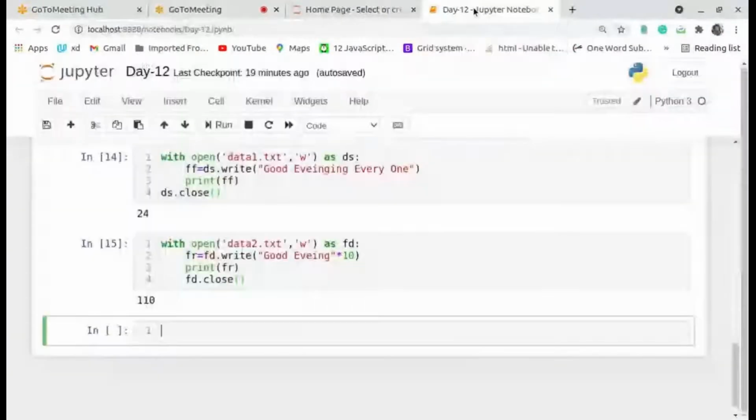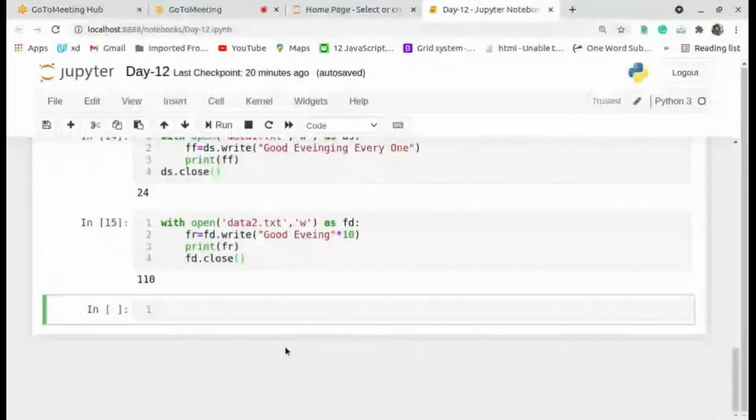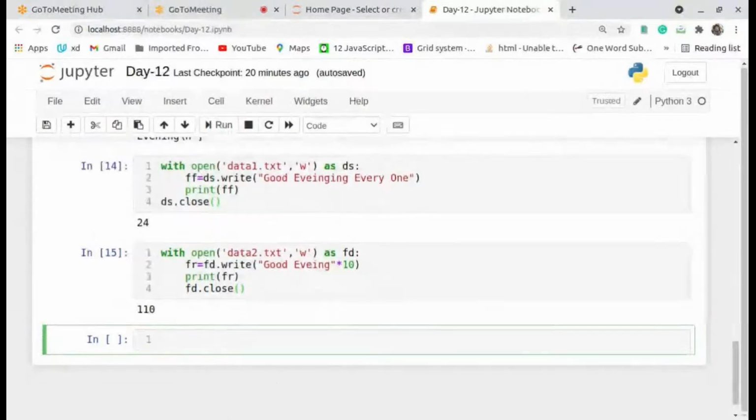Okay, now I will check the data in the previous file. Now I close the file fd, data2.txt. Now I will read it. Take the fd variable, fd dot fr equal to fd dot read of. Now what is the output in this cell?